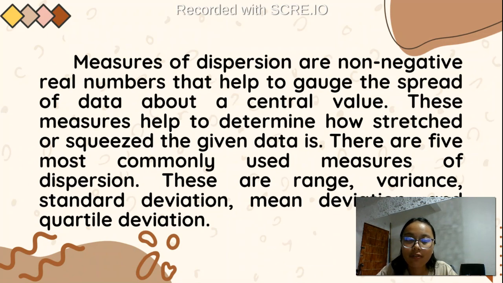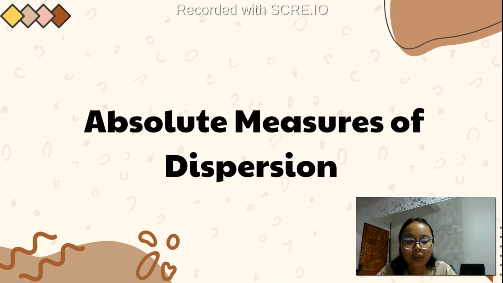There are five most commonly used measures of dispersion: range, variance, standard deviation, mean deviation, and quartile deviation. Measures of dispersion are classified into two: the absolute and the relative dispersion.